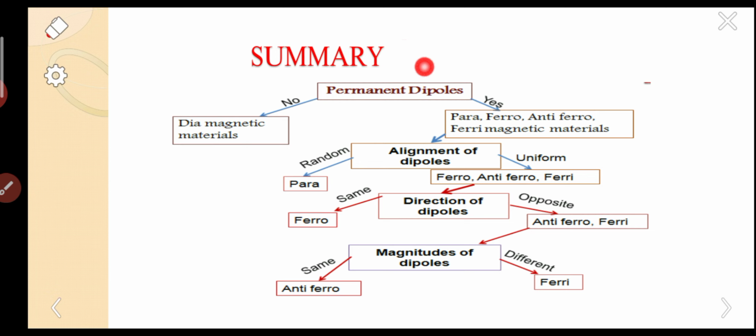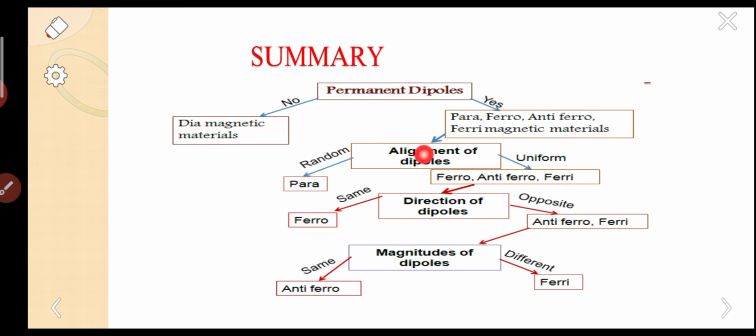So there are no permanent dipoles in diamagnetic materials. There are permanent dipoles in para, ferro, antiferro, and ferrimagnetic materials. This is the concept using permanent dipoles. There are no permanent dipoles in diamagnets; in all the remaining materials there are permanent dipoles.